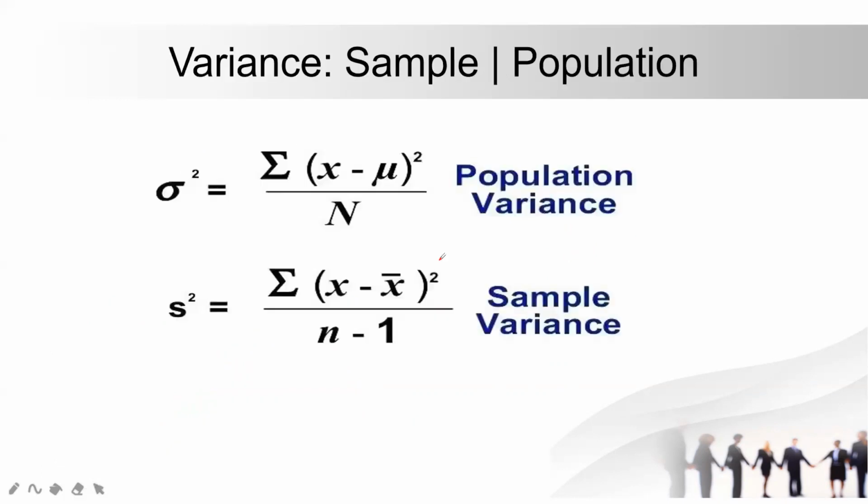So variance is calculated from standard deviation. Sigma square equals the summation of x, that is all my x values, minus the average value, and I'm squaring it, divided by the population size. For the sample, we add up x minus x bar, take the square of it, and divide by n minus 1. So this is called variance, and the form of variance for a sample.